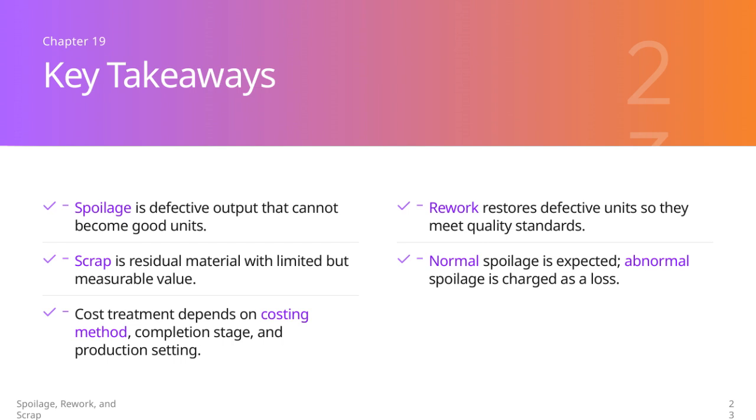It's important to differentiate between normal and abnormal spoilage. Normal spoilage is expected during production and is generally accounted for as part of the manufacturing cost. Abnormal spoilage, however, is unexpected and is charged directly as a loss, impacting profitability. How we treat these costs depends on several factors, including the costing method used, the stage of completion in the production process, and the overall production setting. Understanding these distinctions helps in accurate cost allocation and better decision-making in managing production quality and efficiency.